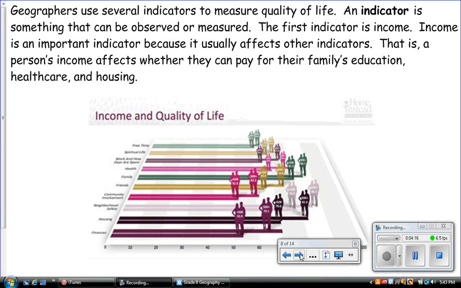Geographers use several indicators to measure quality of life. An indicator is something that can be observed or measured. The first indicator is income. Income is an important indicator because it usually affects other indicators. That is, a person's income affects whether they can pay for their family's education, health care, and housing.